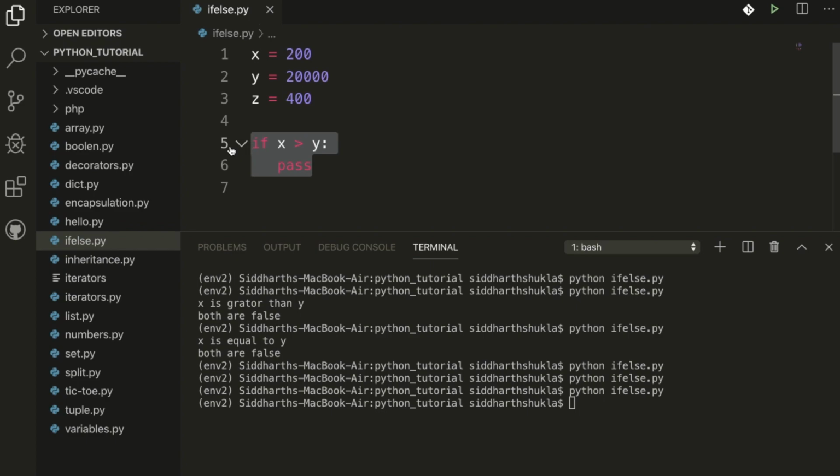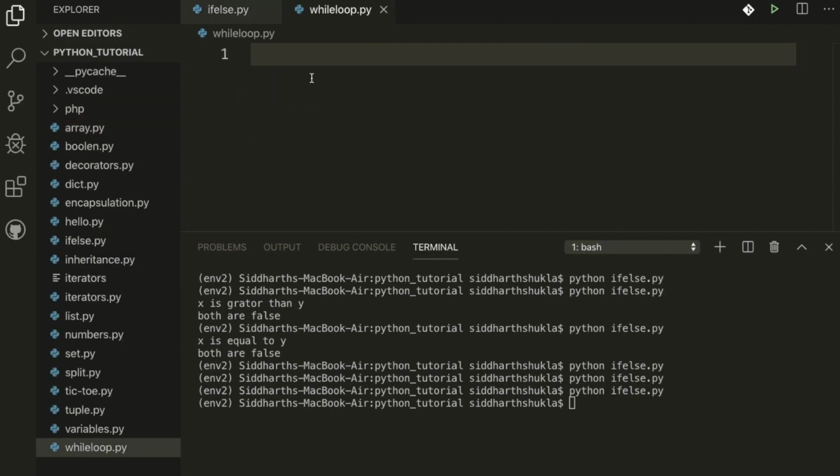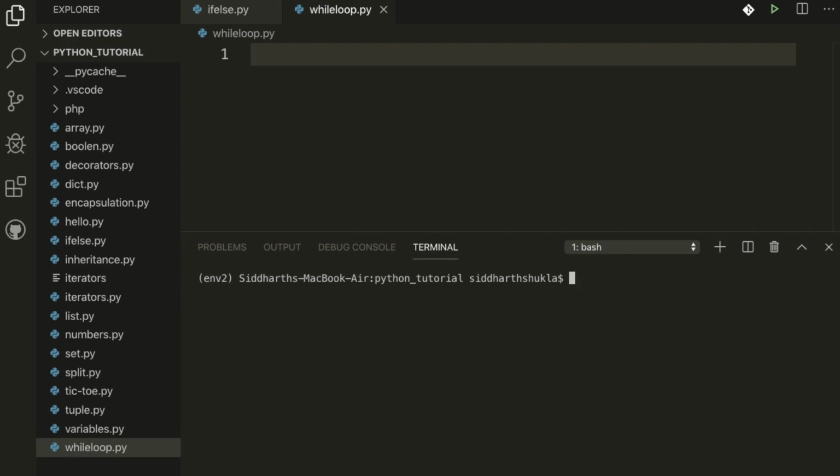Now I am going to discuss the while loop. I am going to create one new file with the name while loop.py. You can check, we are already inside the virtual environment like in the last video, and now we are inside the while loop.